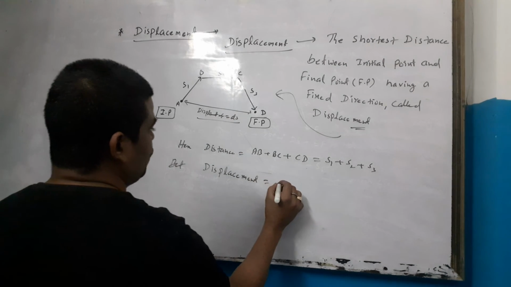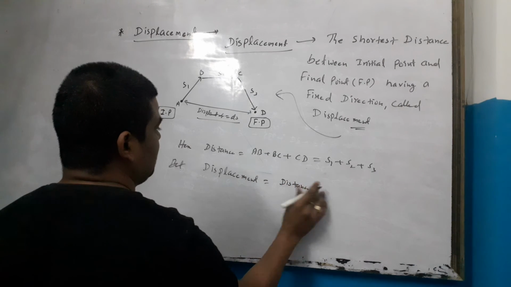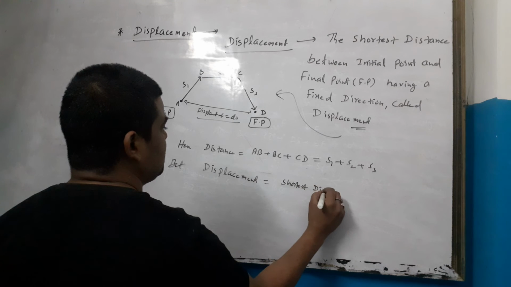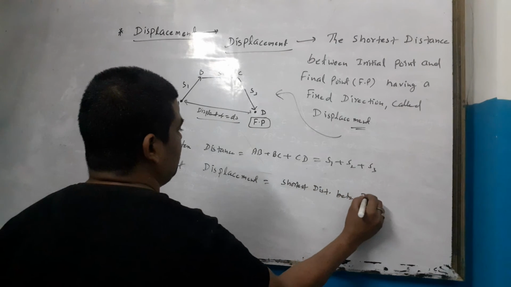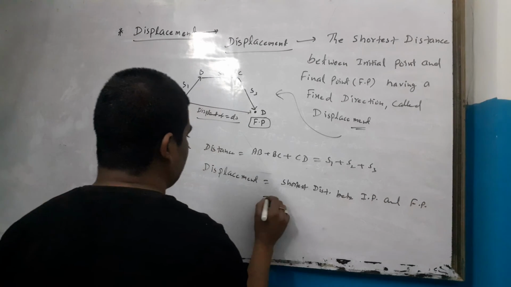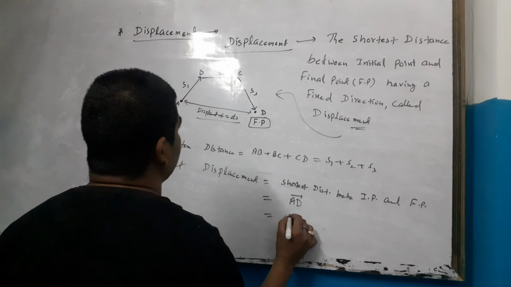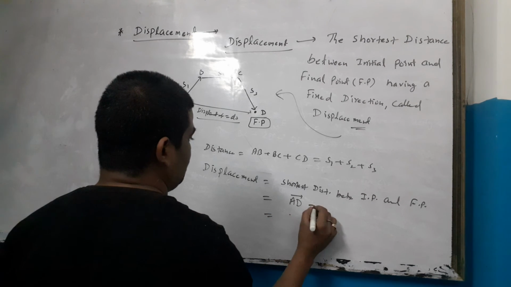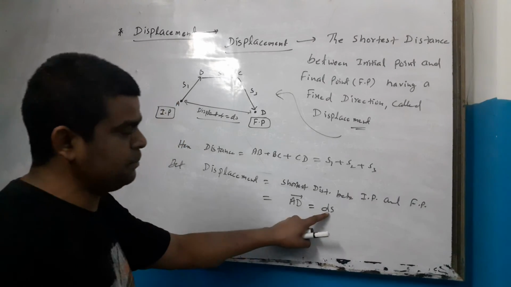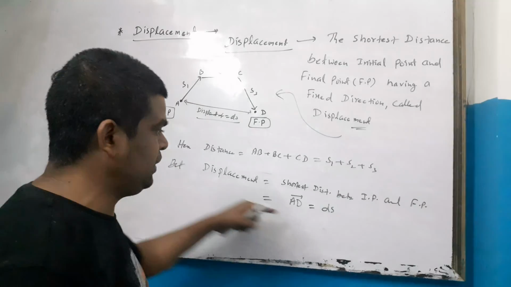The displacement is the shortest distance between the initial point and the final point. That is what? AD, in a fixed direction. AD is your ds, the shortest distance. The small symbol ds means the shortest distance in a fixed direction.